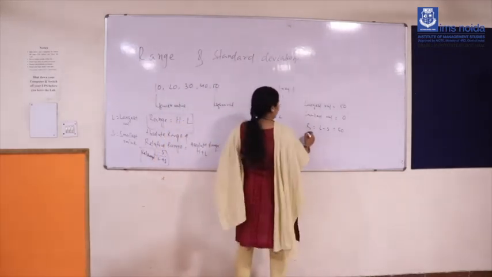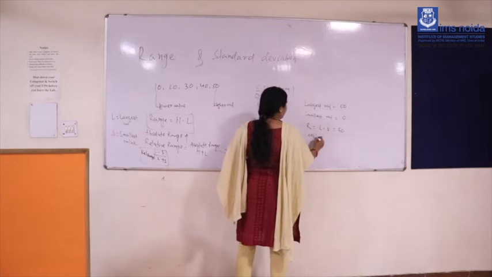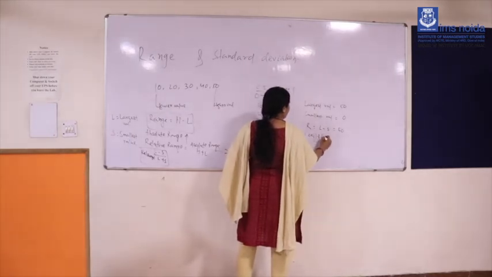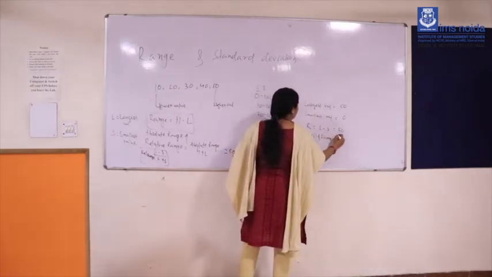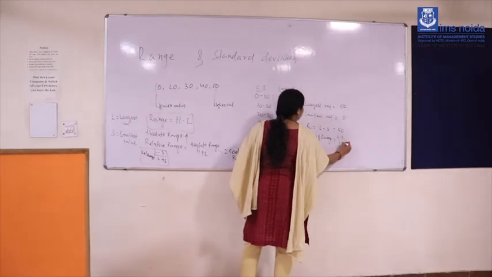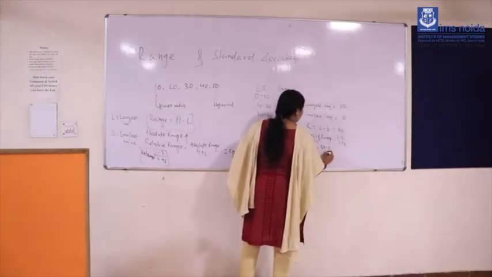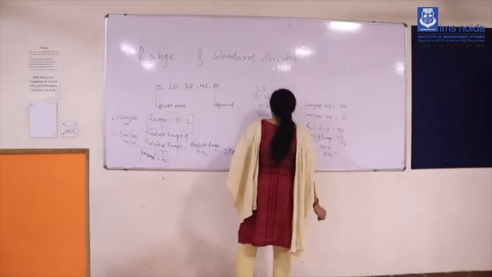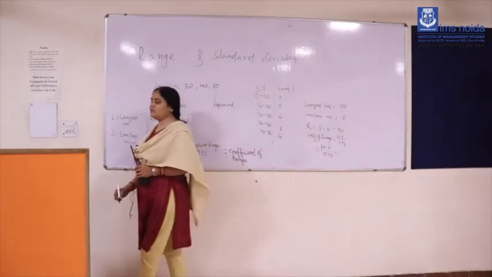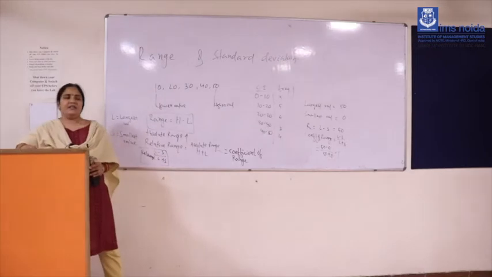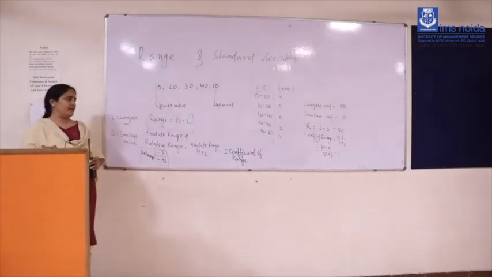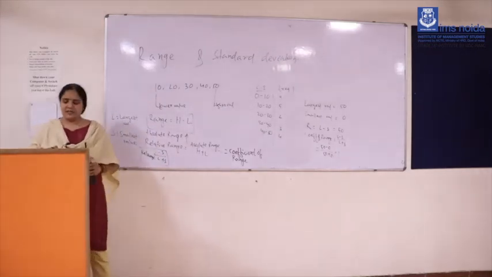And then if somebody asks for the coefficient of range, then coefficient of range is L minus S by L plus S. So 50 minus 0 divided by 50 plus 0, that is equal to 1. So here we can see the coefficient of range is coming 1. So this is all about your range.